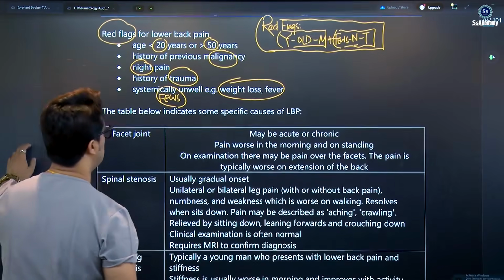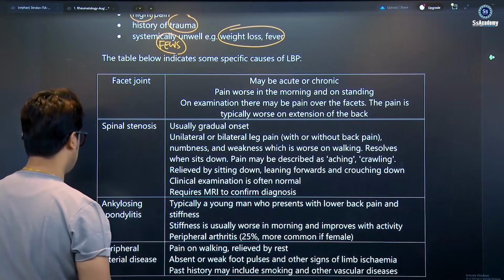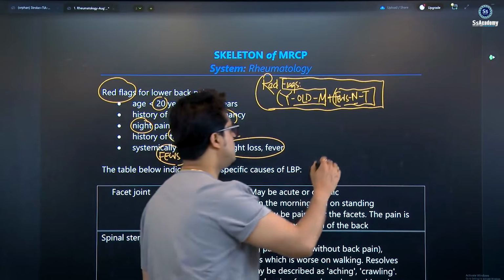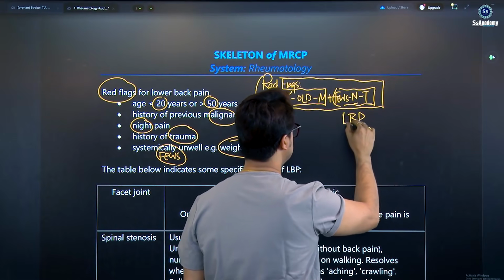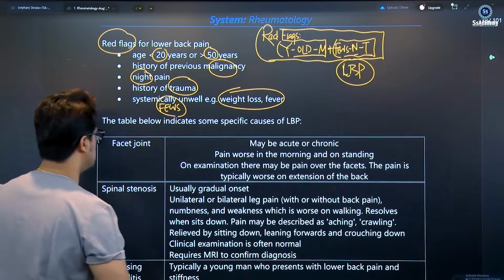So there are some specific causes. These are sometimes asked in questions on low back pain. But I would like to talk a little bit further. Low back pain, remember, is very much important. I will discuss later on, but going to the lecture notes to see what is written.